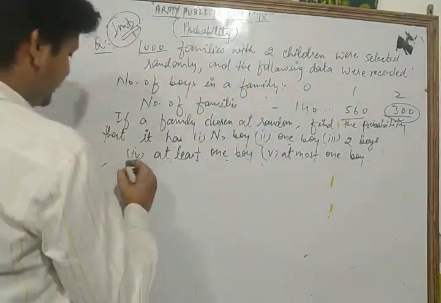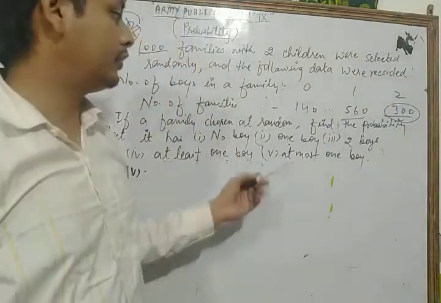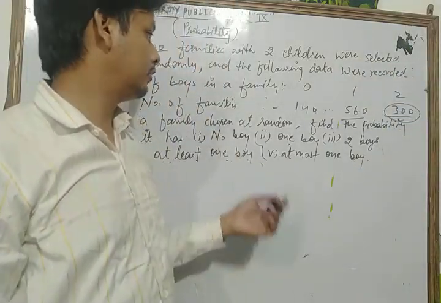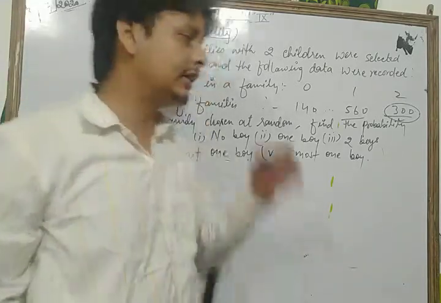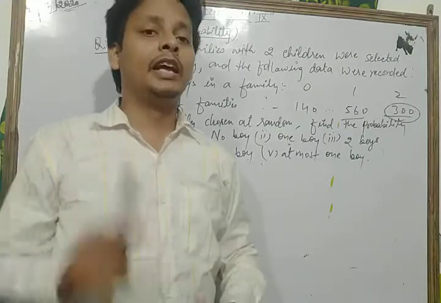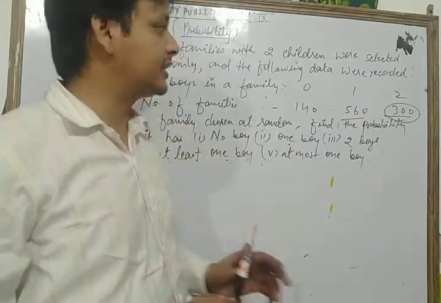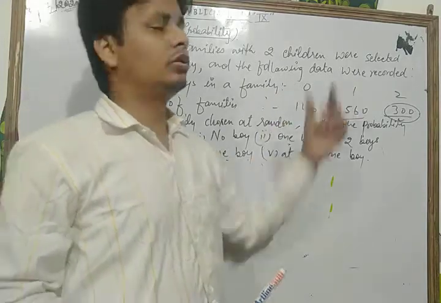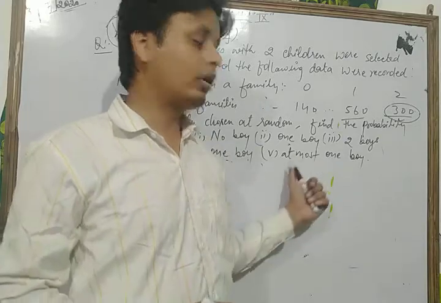Now dear student, from the data, in the concept of at most, we consider only families containing zero or one boy. This is the concept of at most.